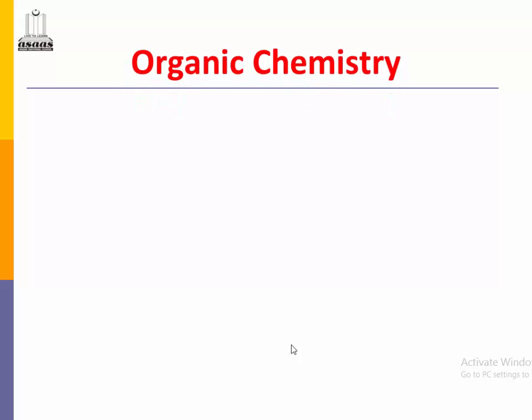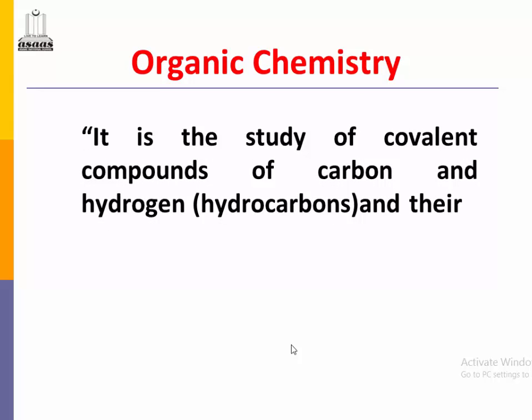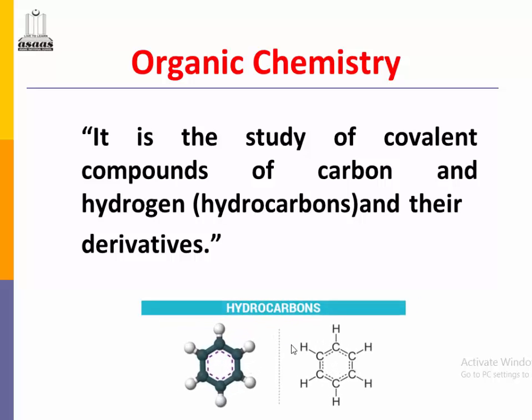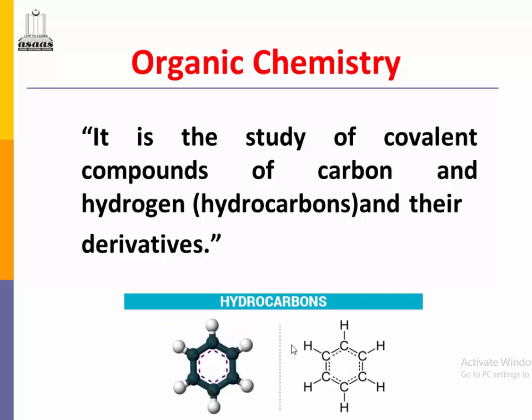And the next branch is organic chemistry. Organic chemistry is basically the study of covalent compounds of carbon and hydrogen, called hydrocarbons, and their derivatives, which means that we only study the compounds whose main element is carbon along with hydrogen. In this diagram you can see a typical pure hydrocarbon contains only atoms of carbon joined together along